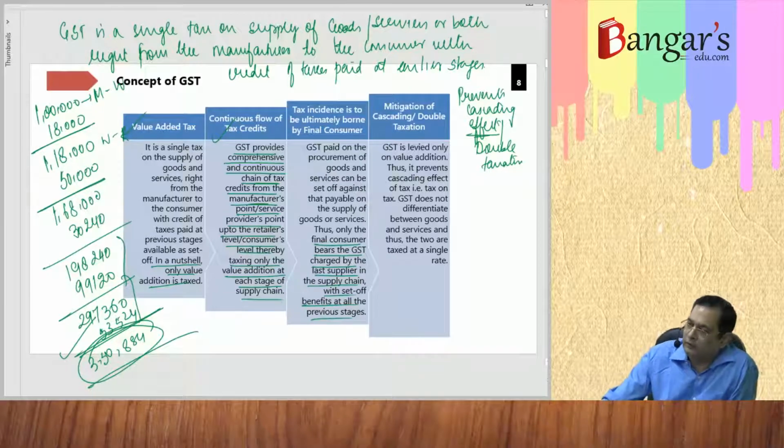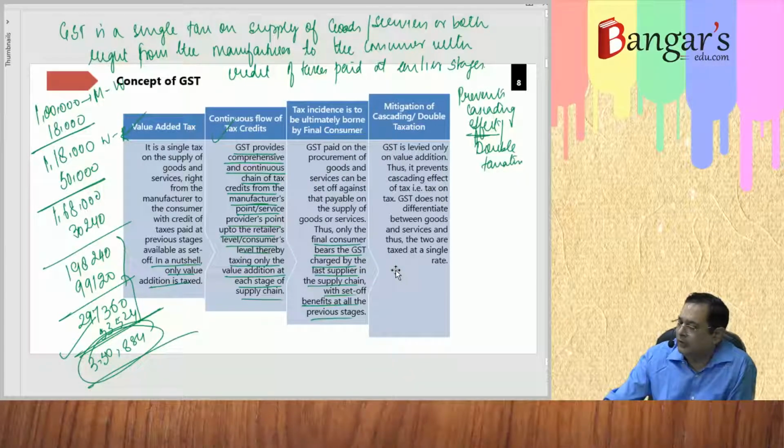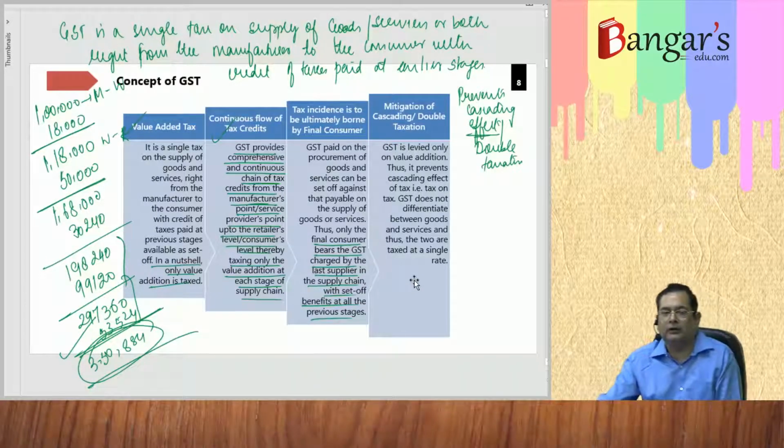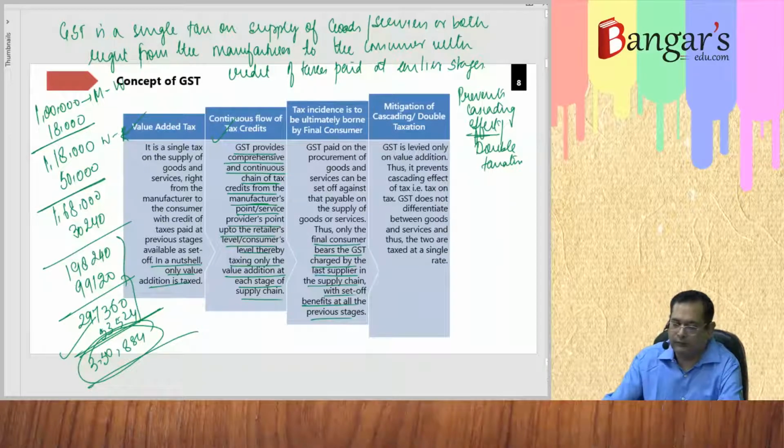So this way the ultimate burden is to be borne by whom? The consumer. If we take it amount wise, say the value addition amount wise, then also the ultimate burden is there. So fundamentally this was basically why we introduced the GST. The value added tax, there is a continuous flow of credits. Tax incidence is to be borne by the ultimate consumer, and it mitigates the cascading effect. Basically that is the concept of the goods and services tax.